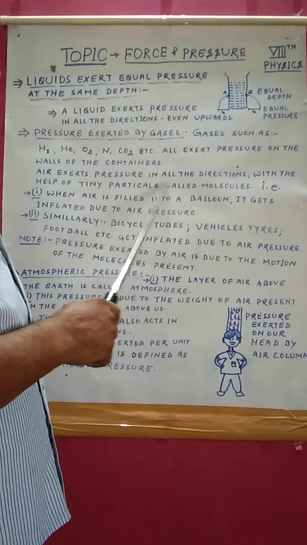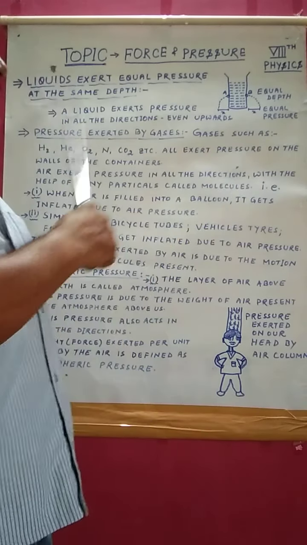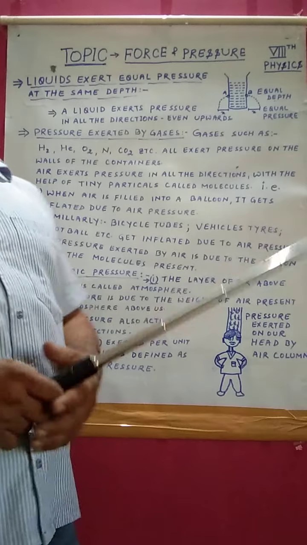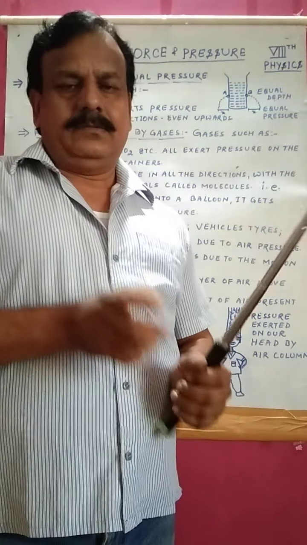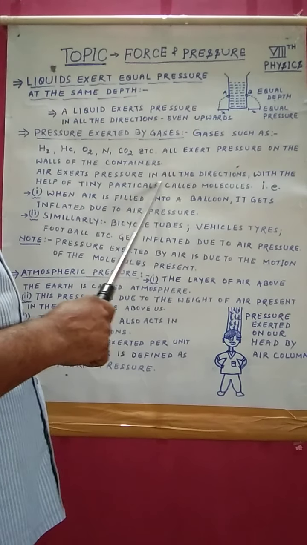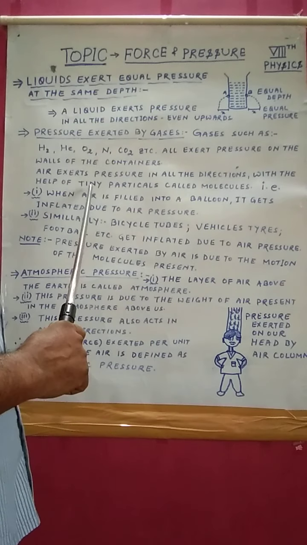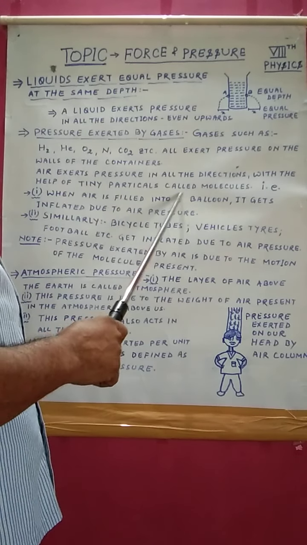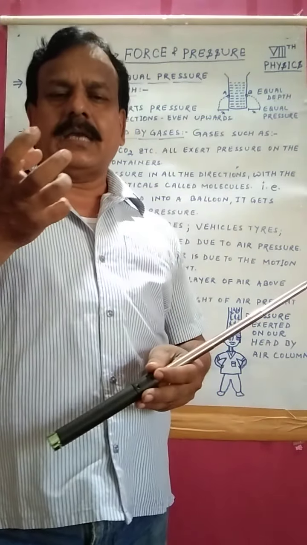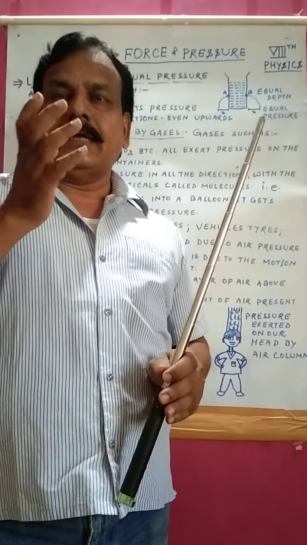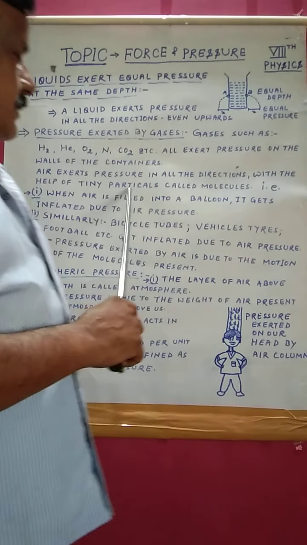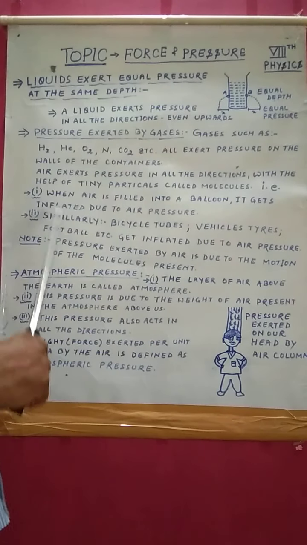Air exerts pressure in all the directions. All these gases mix together to form air, so in place of gases, it is better to continue with air. Air is a gas. Air exerts pressure in all the directions with the help of tiny particles called molecules. Air has tiny particles, and these tiny particles have weight, and due to that weight they exert pressure. These particles are known as molecules.